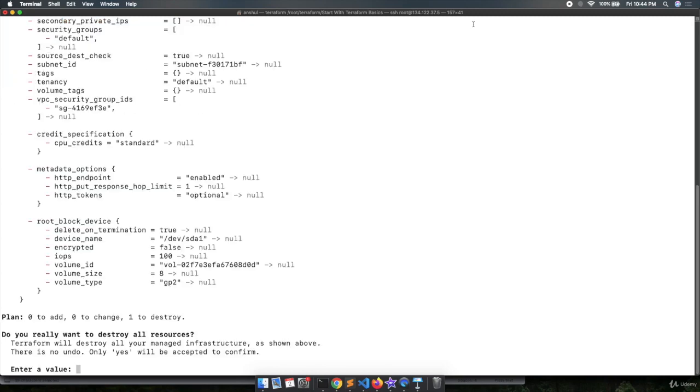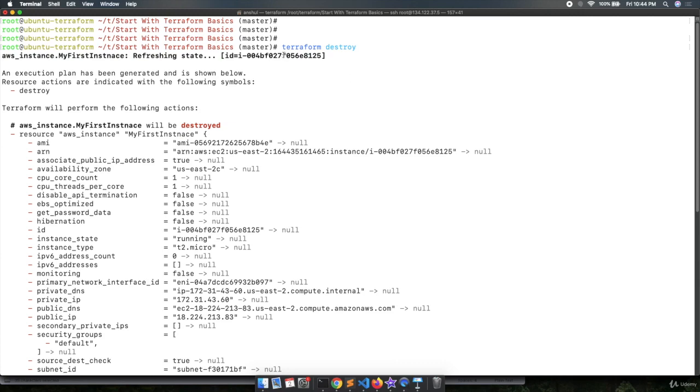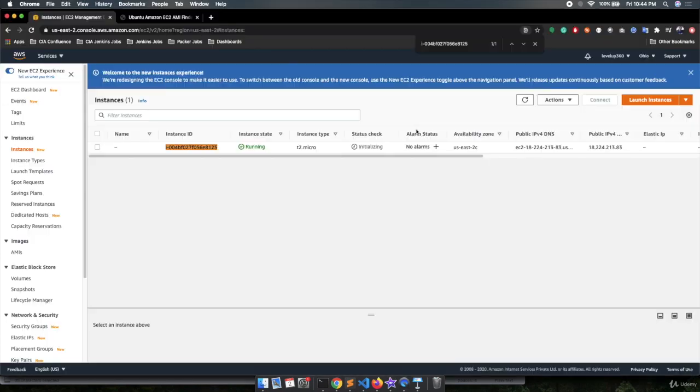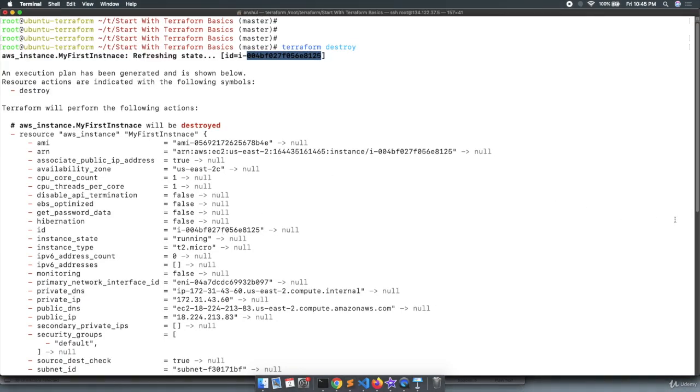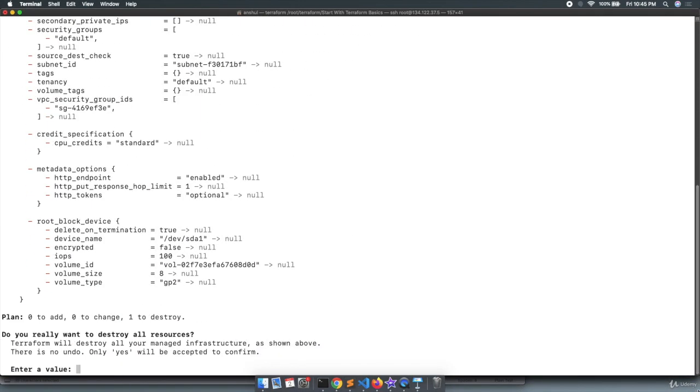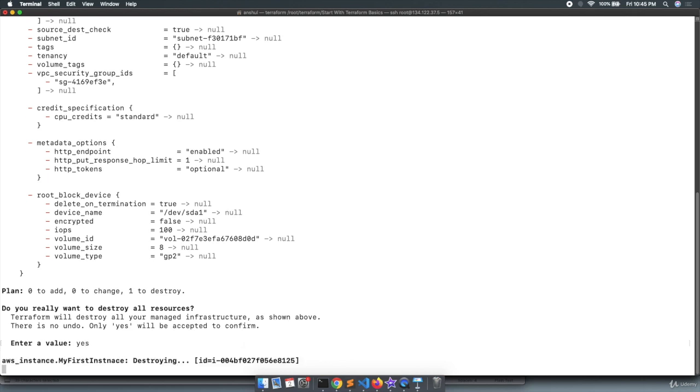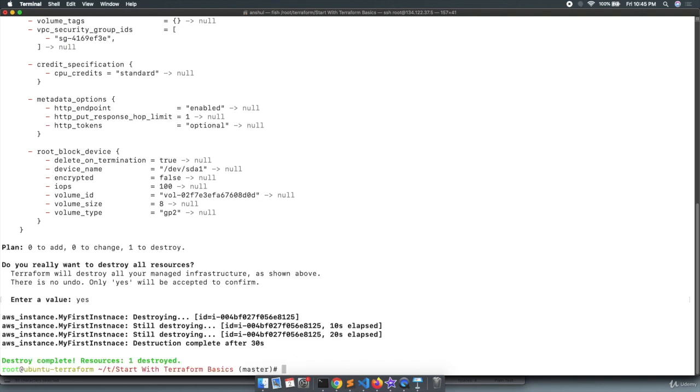You can see this is going to destroy the same machine. It is printing the ID of the machine. If you find it with Ctrl+F, this is the same ID, right? And it is asking for the confirmation as well. Provide yes, hit enter, and we are getting the message that aws_instance.my_first_instance is being destroyed. Let's wait, and we are getting a message: destroy complete, 1 resource destroyed.